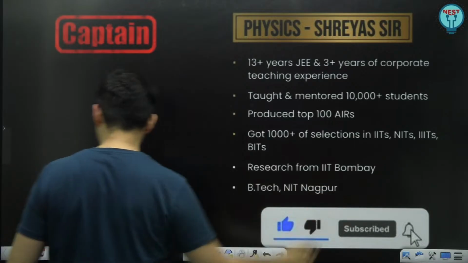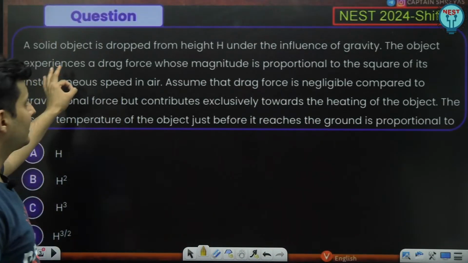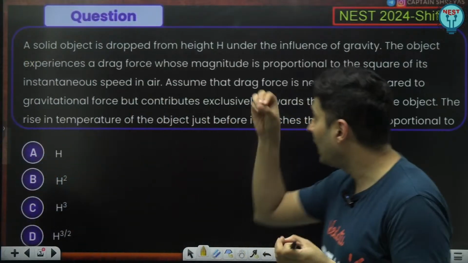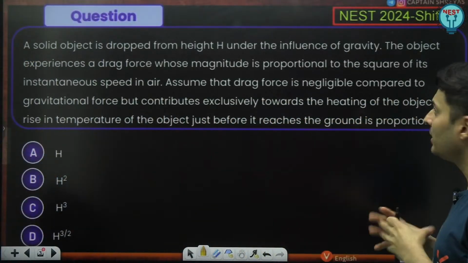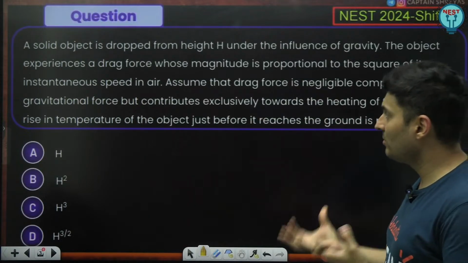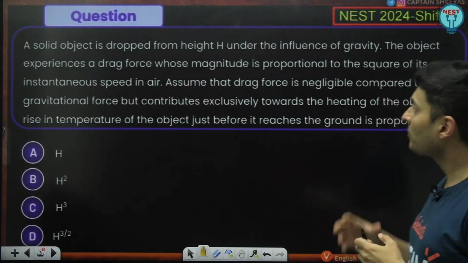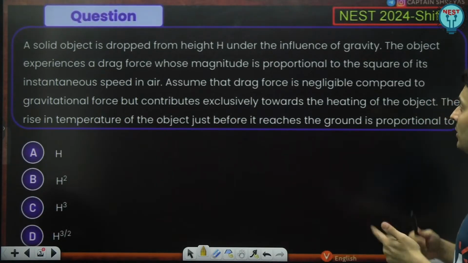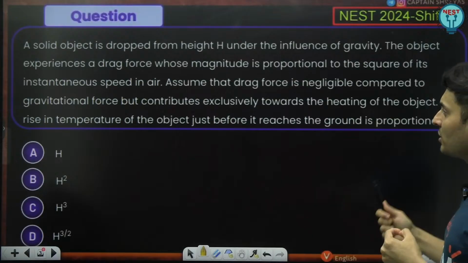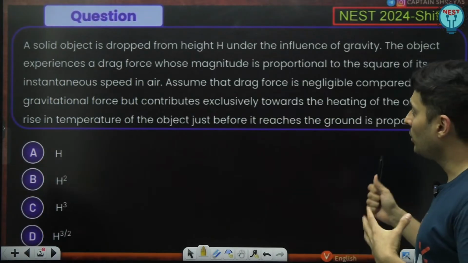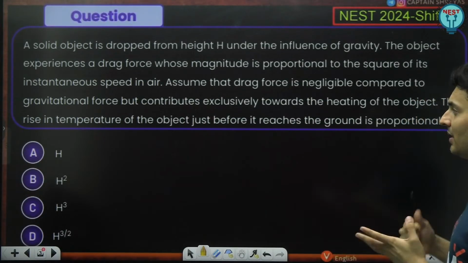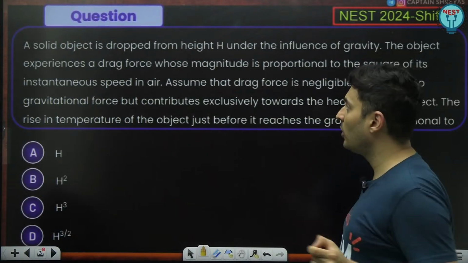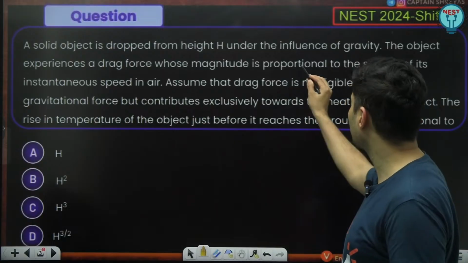Here it comes, the first question on your screen. It says that this is a 2024 question. A solid object is dropped from a certain height under the influence of gravity. The object is experiencing some drag force, and the magnitude is proportional to the square of the speed. Assume that the drag force is negligible compared to the gravitational force but contributes towards the heating of the object, the rise in the temperature just before it reaches the ground. There are a couple of important things that you should keep in mind over here.